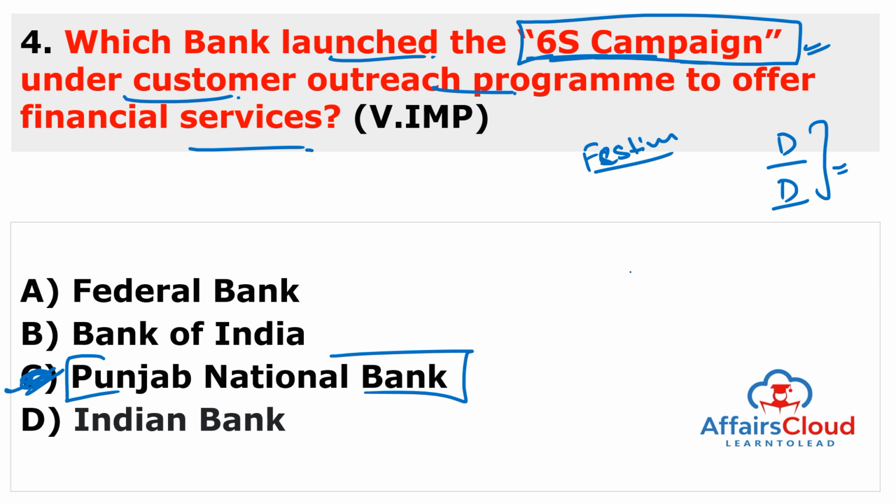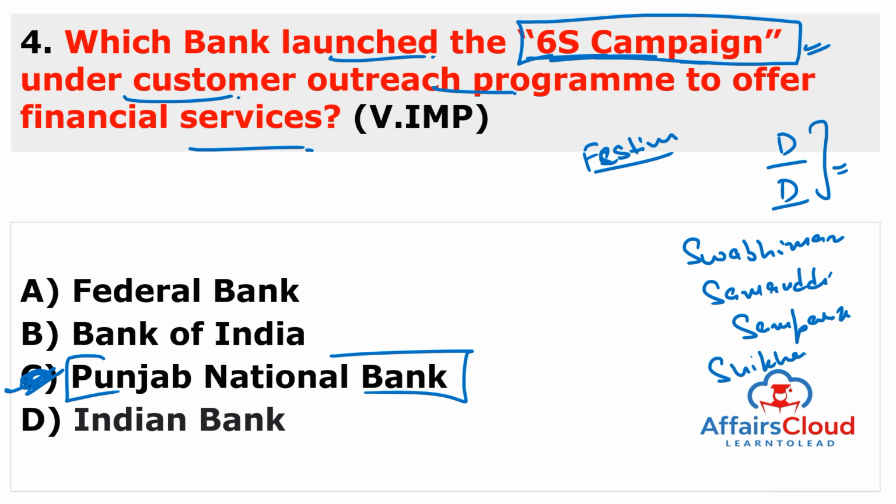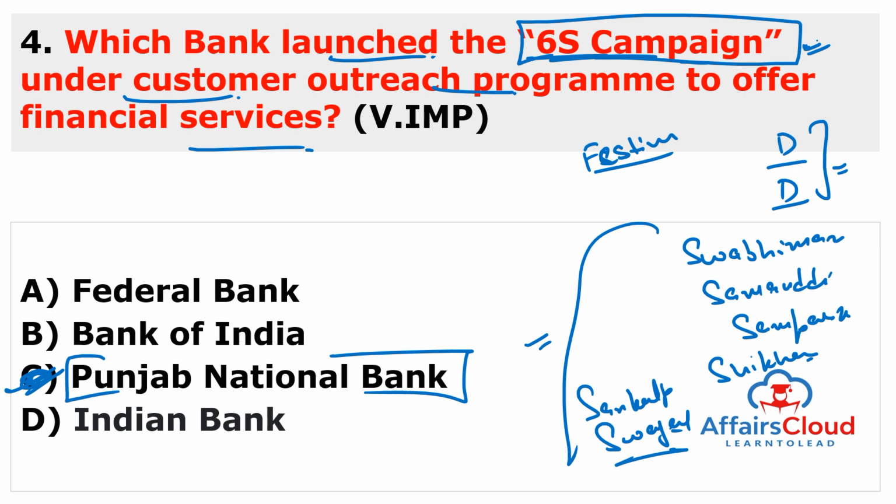And the campaign provides various schemes such as Swabhiman scheme, Samruddhi scheme (Samruddhi stands for self-reliant), Sampark scheme, Shikhar scheme, Sankalp scheme, and Swagat scheme of Punjab National Bank. So all these schemes are provided during this 6S campaign. That's why these are known as 6S. It means six types of S-started schemes will be provided to the customers.